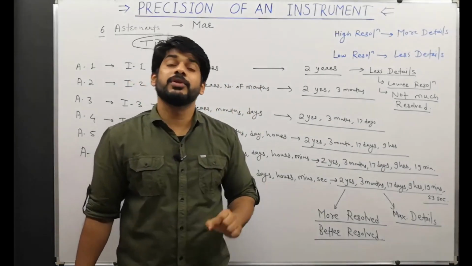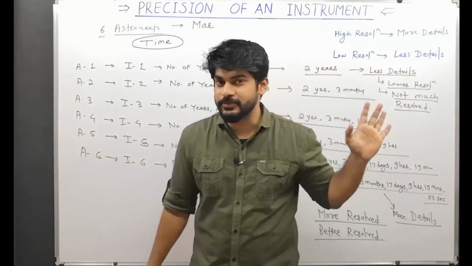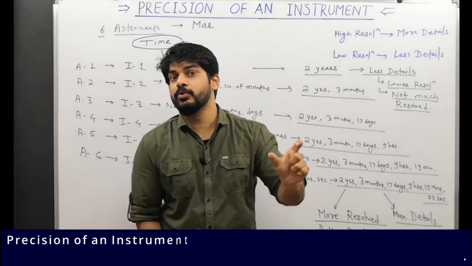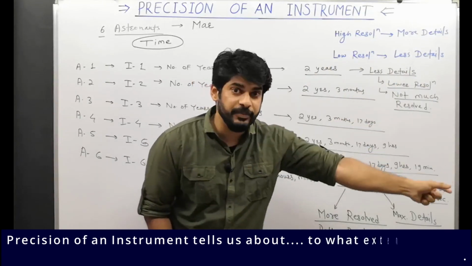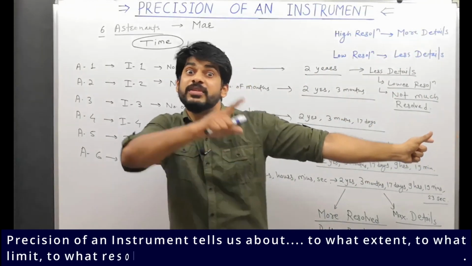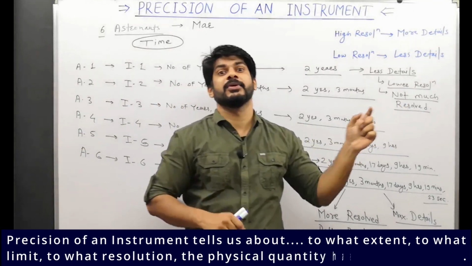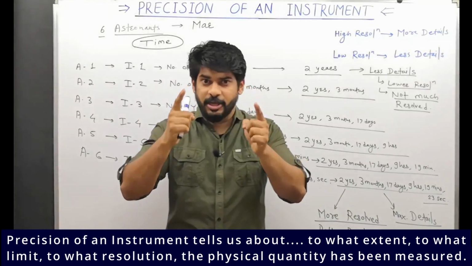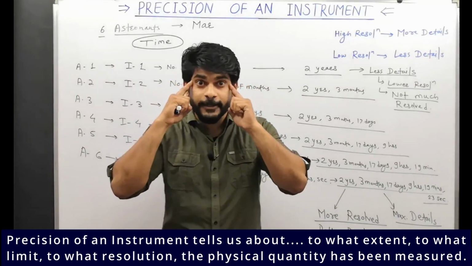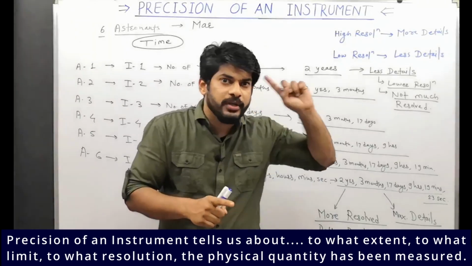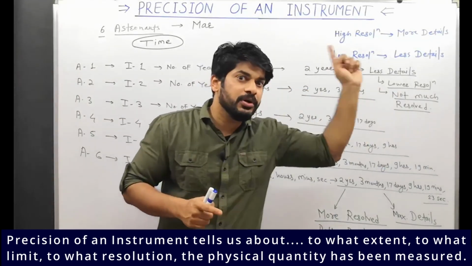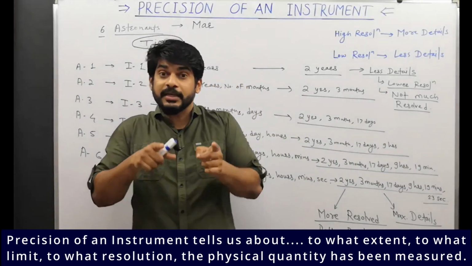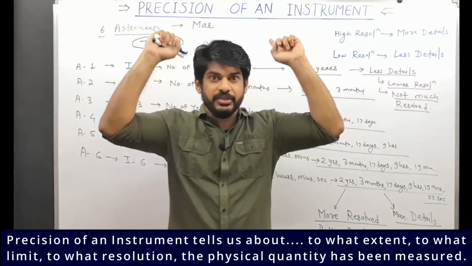Now we will define what is the precision of any instrument. Precision of an instrument tells us to what extent, to what limit, to what resolution the physical quantity has been measured. Just look at this carefully. Precision of an instrument tells us to what extent, to what limit, to what resolution the physical quantity has been measured. That is nothing but the precision of an instrument.